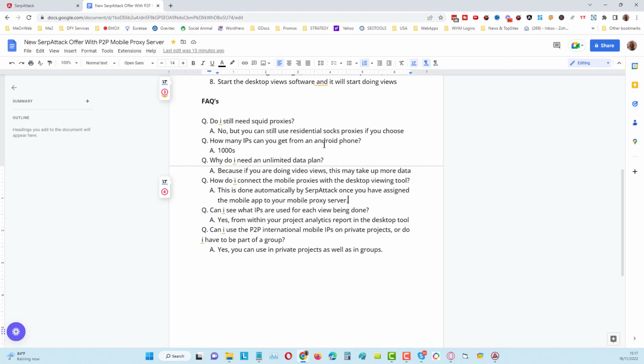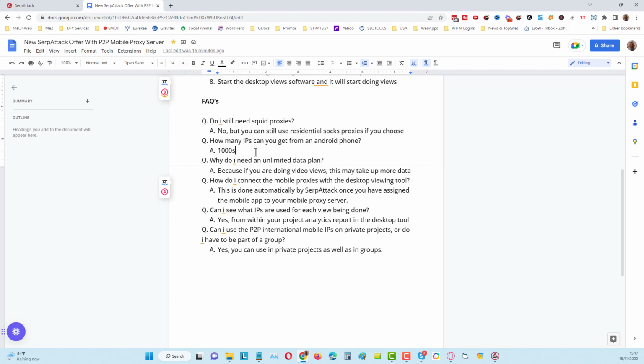Okay, how many IPs can you get from an Android phone? Now I need to go and check this a little bit more, but having looked before we even built our own server, it is thousands of IPs per telephone. Okay, for every Android phone, the phone plan that you get when you're changing the IPs.